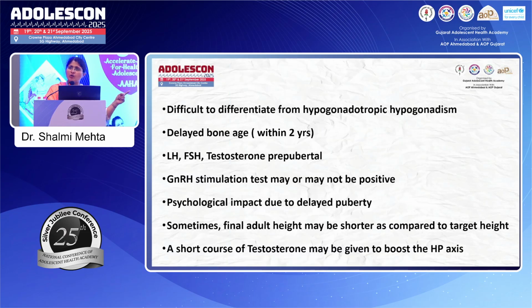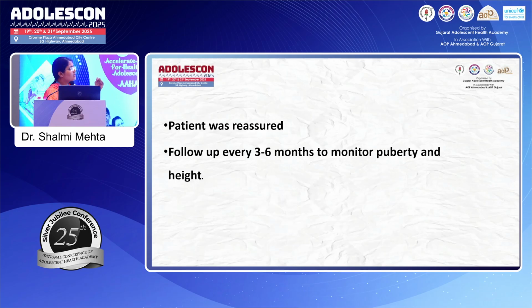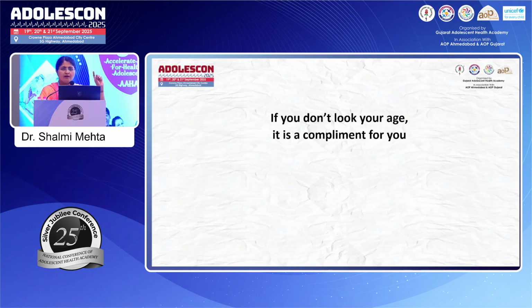Sometimes it is difficult to differentiate from the pituitary causes, that is your hypogonadotropic hypogonadism. Remember, the bone age is usually delayed within 2 years, right? LH-FSH and testosterone may be pre-pubertal, but the onset of puberty indicates that here we can wait and watch and see what we can do. Sometimes we might even give a short course of testosterone. So in this case, the child was reassured, but remember, monitoring and follow-up is very, very important, right?